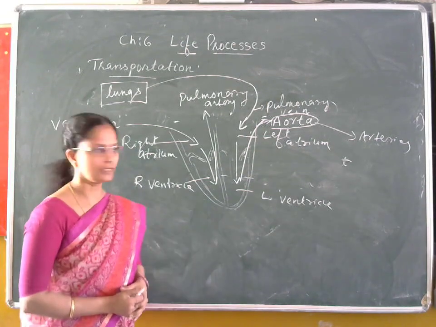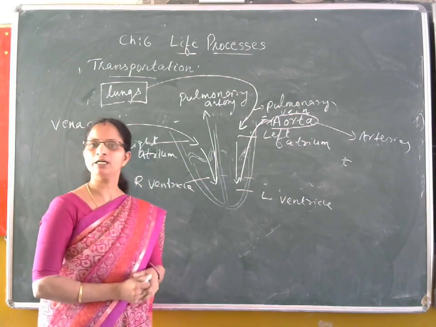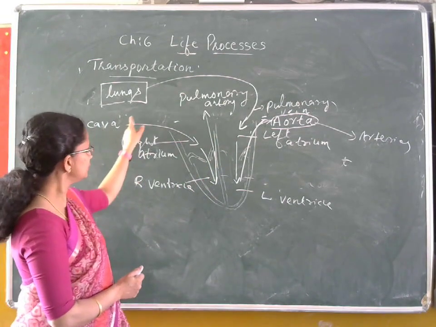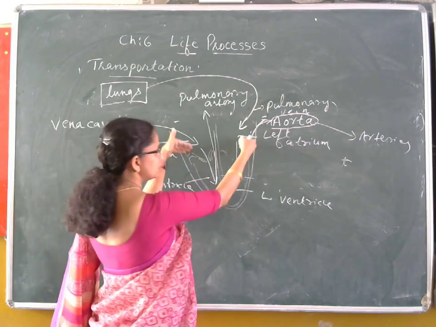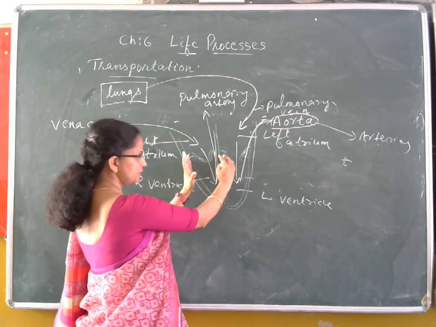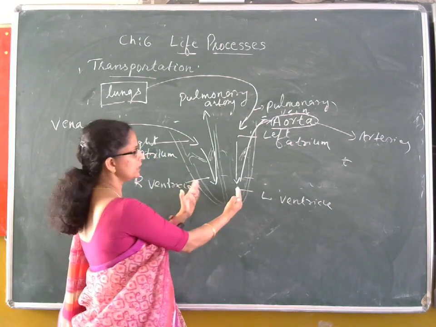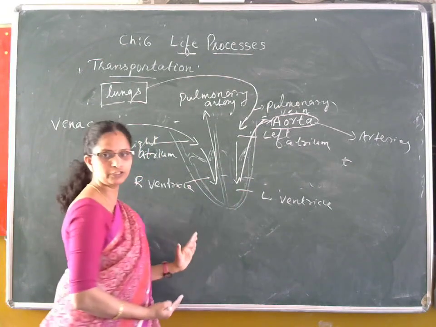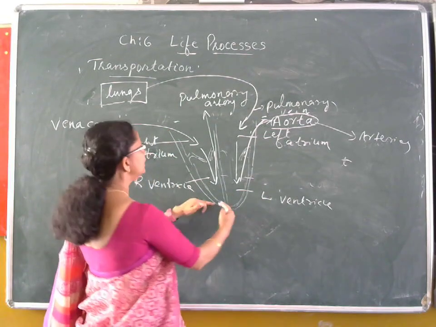One thing we have to remember here is that filling of blood in the right atrium and left atrium is not taking place separately, it is taking place together. That means when the right atrium gets filled with carbon dioxide rich blood, the left atrium also gets filled with oxygenated blood from the pulmonary vein. So both the valves open together, both the ventricles are filled together, one side with carbon dioxide rich blood and the other side with oxygen rich blood, and the muscular walls of the heart contract and as a result the blood is pumped.